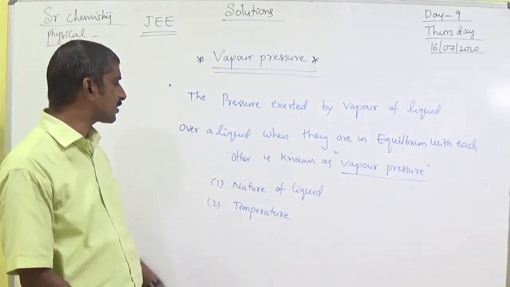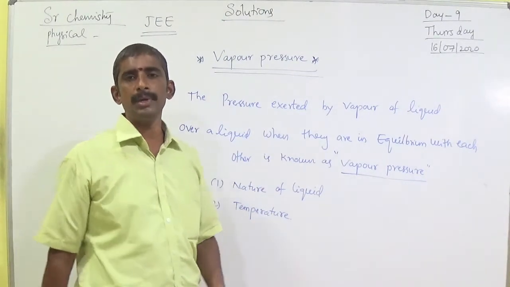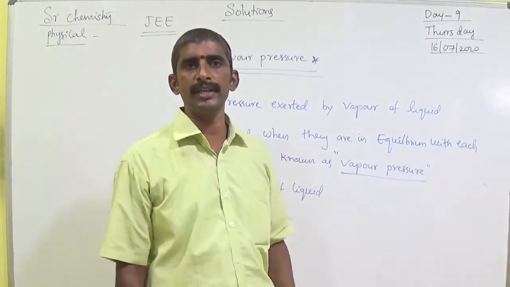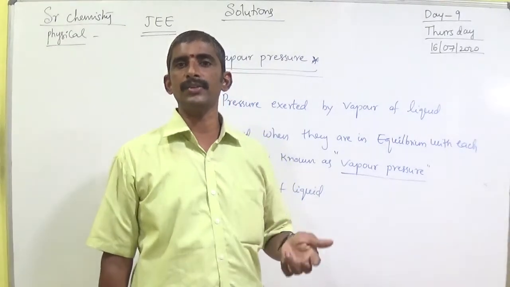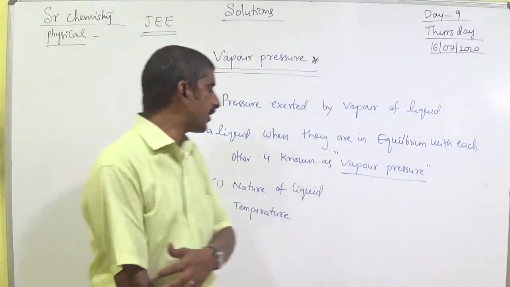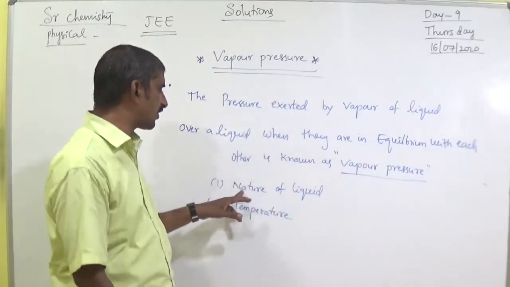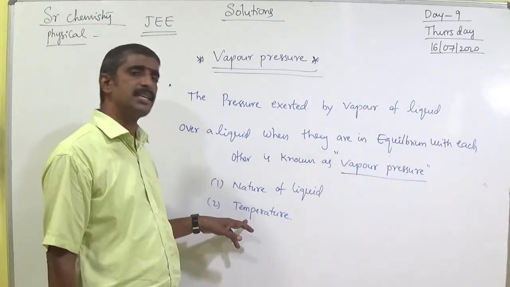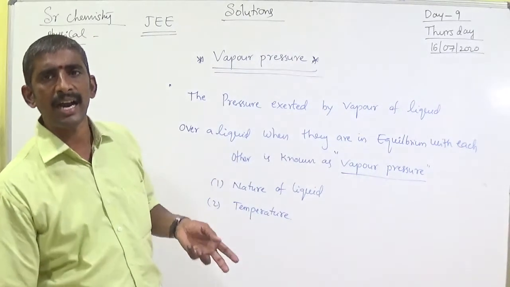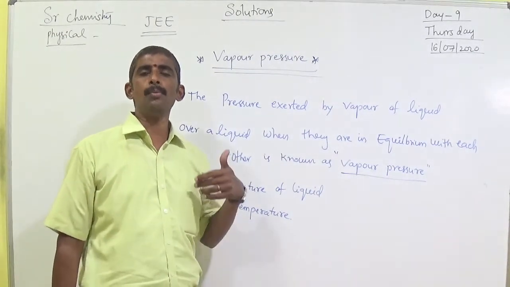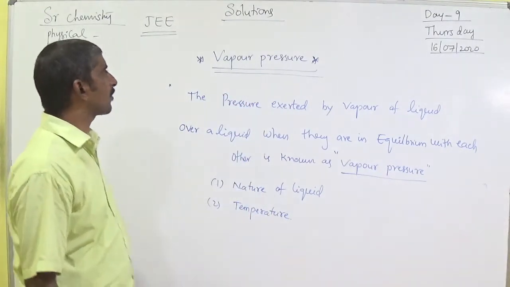Next one is nature of liquid. Vapor pressure depends on it. Liquids can be classified into two types: volatile liquids and non-volatile liquids. After the concept I will start. Vapor pressure depends on two factors, nature of liquid and temperature. As the temperature increases, vapor pressure also increases, because the kinetic energy of molecules increases and more molecules escape to outside in vapor form. So that is vapor pressure.